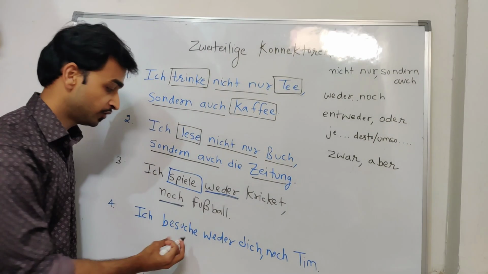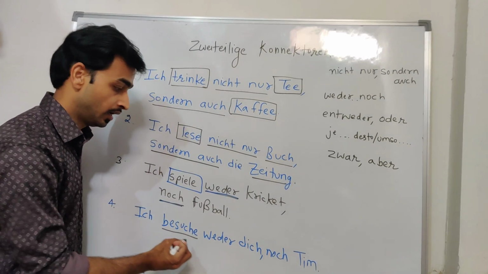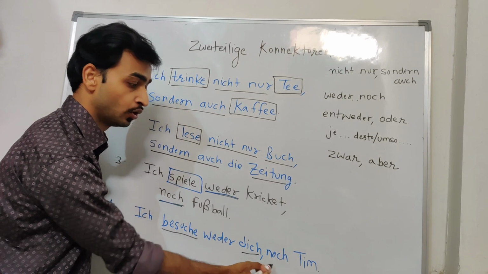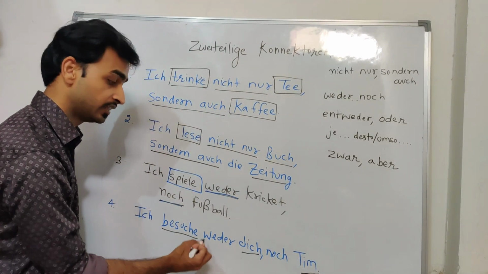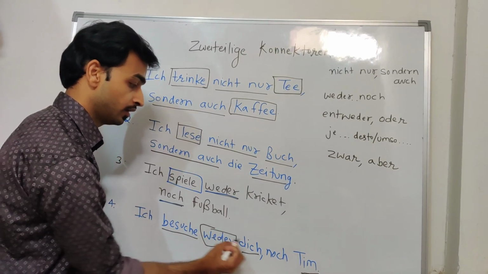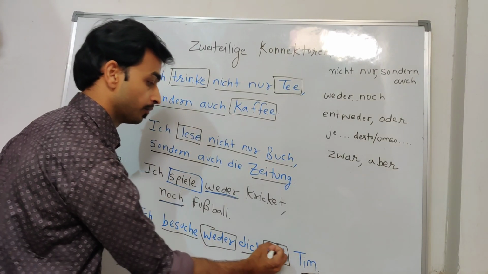So here the verb is besuchen, meaning to visit. I will neither visit you nor Tim. So two persons. I will neither visit, weder, and noch Tim.